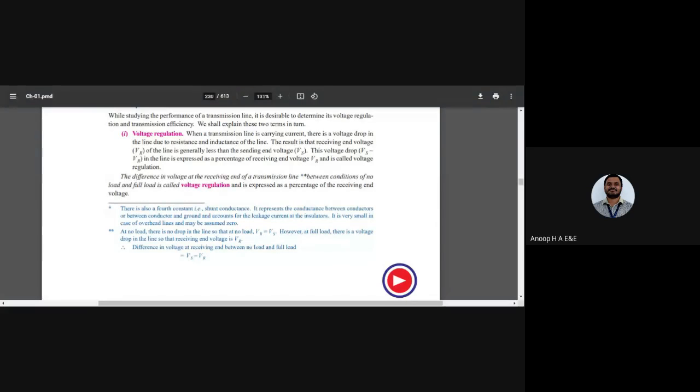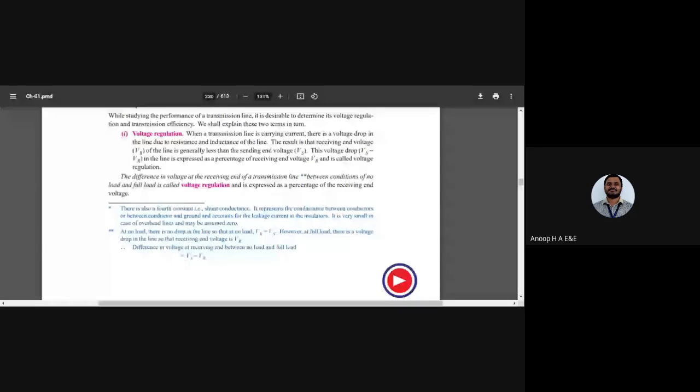So what do you see here in the general network? We have the sending end voltage and the receiving end voltage. Generally while designing a transmission line network, the sending end voltage will be more than the receiving end voltage. The voltage at the receiving end should be taken as a percentage. So the voltage drop between the sending end and receiving end is expressed as a percentage of the receiving end voltage.